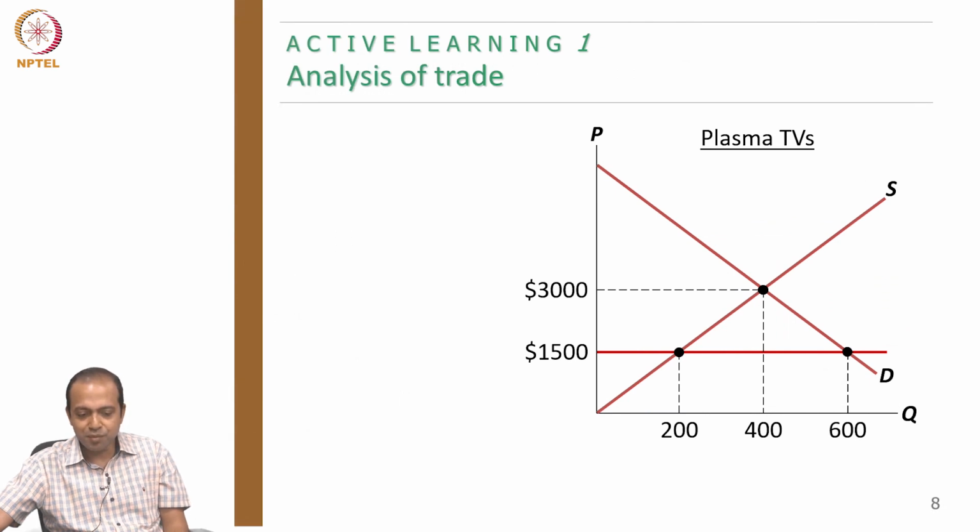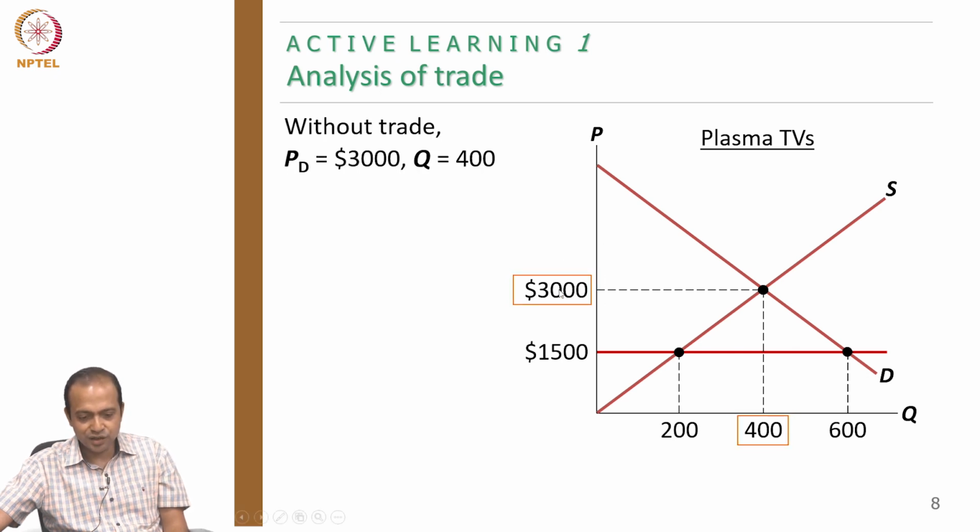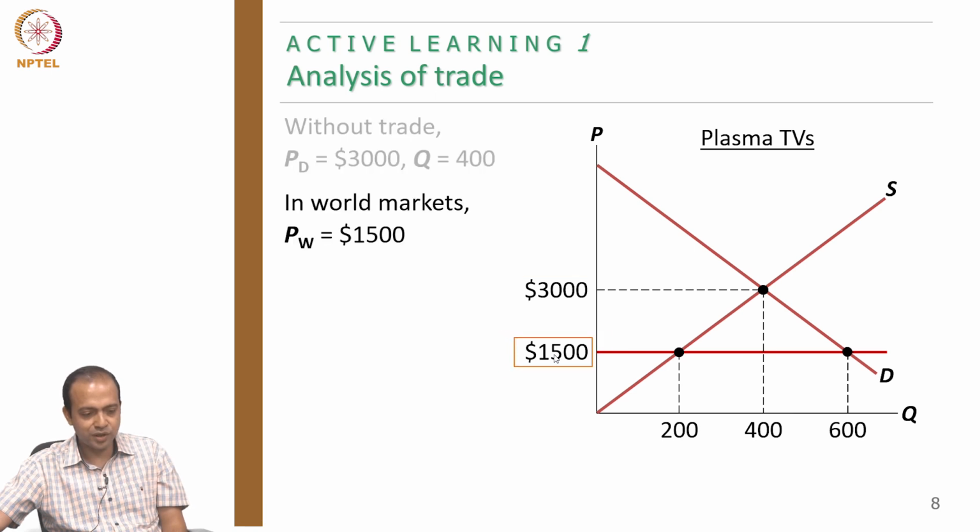So this is another application in the context of plasma TV. Same thing, I am not going to repeat this. Earlier this was just reverse. Earlier the price was 3000, and now it has gone down to 1500. What will happen in the world market? This is the price.